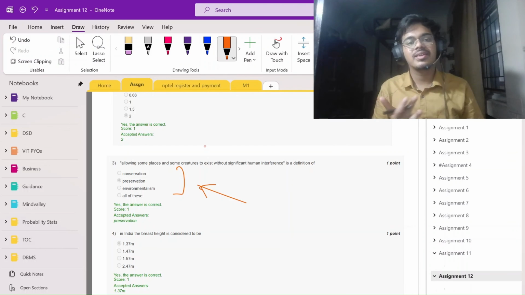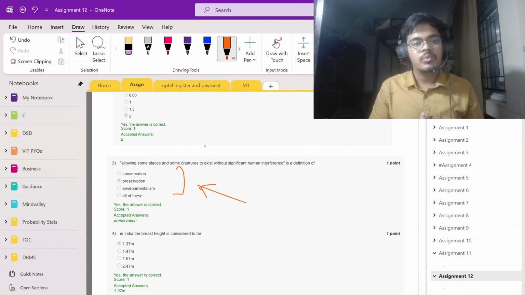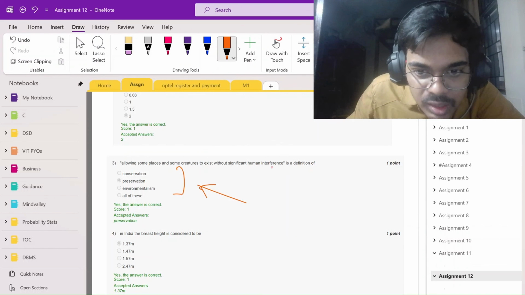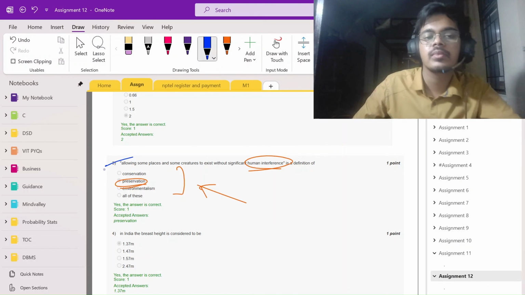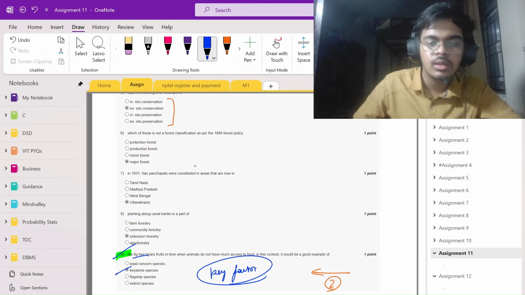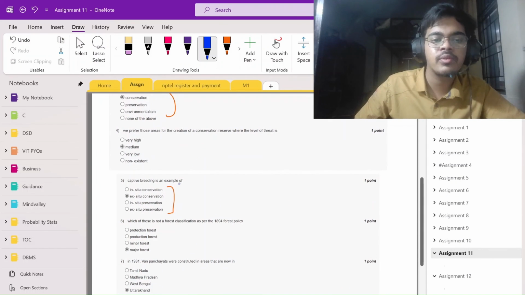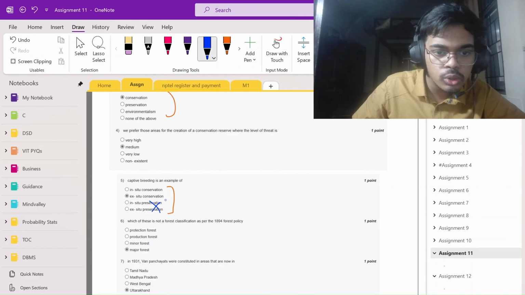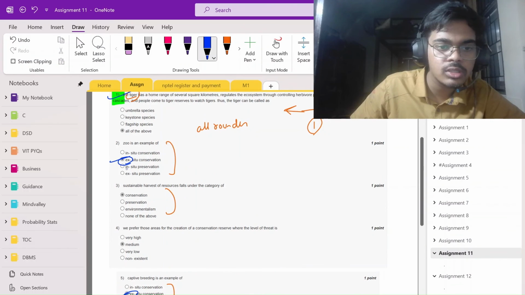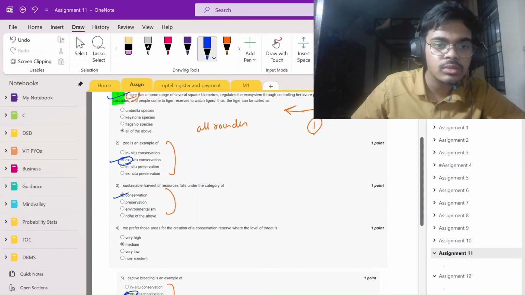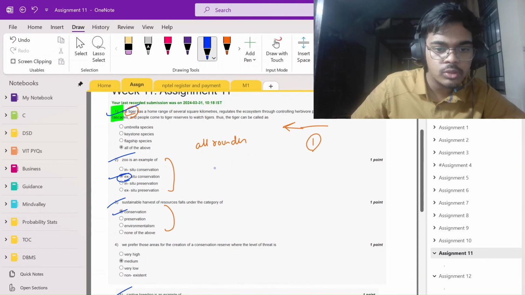Okay, I forgot this thing, so I made one more mistake in my exam. Without any human interference, there will be preservation. Whenever this question comes and there is preservation, preservation will never be the option. So conservation, and you should give value to your x. So x conservation, conservation, not preservation. Okay, this question done.